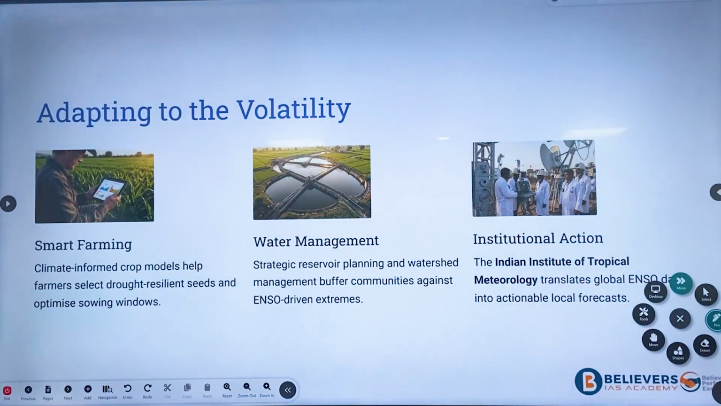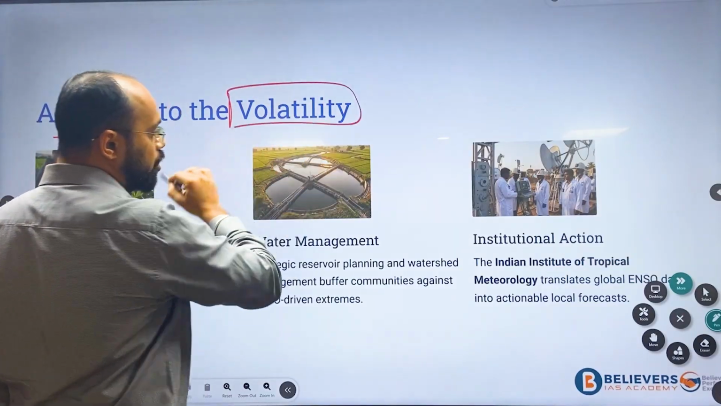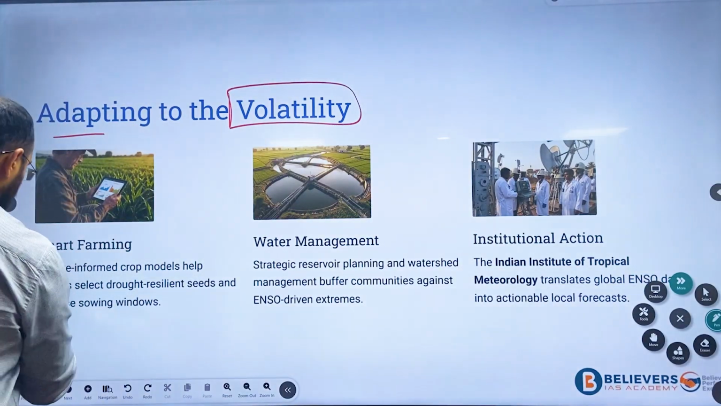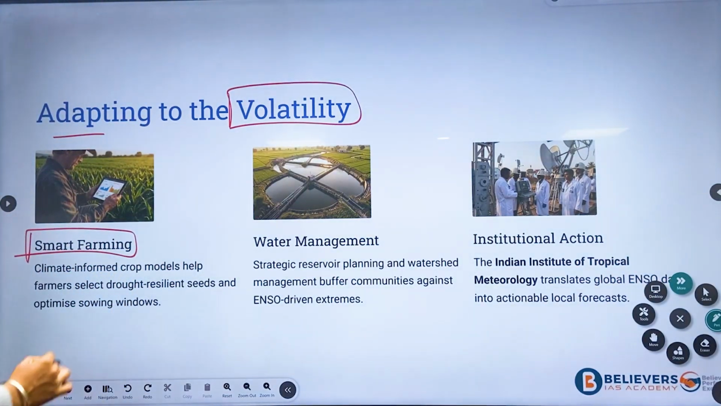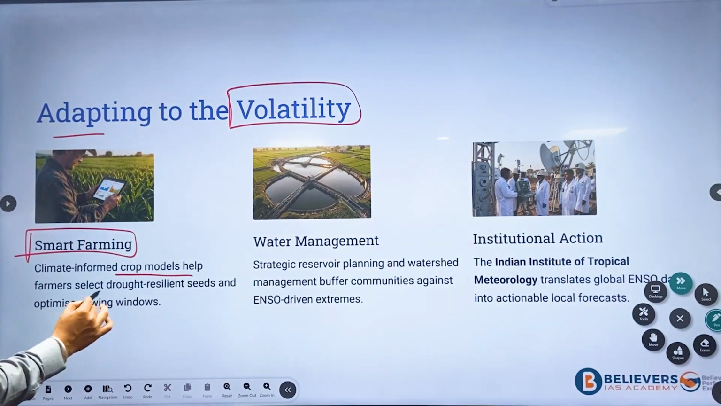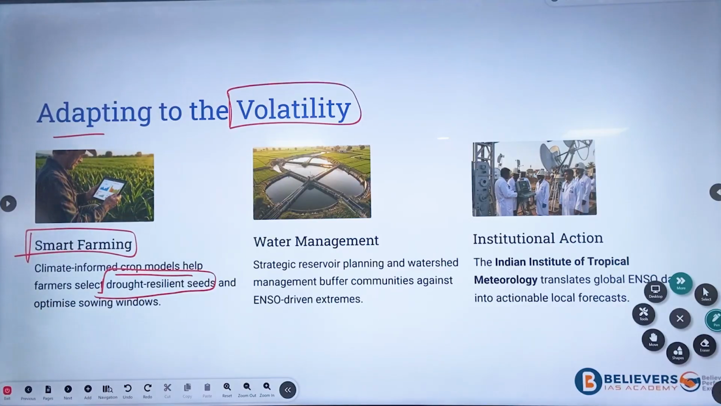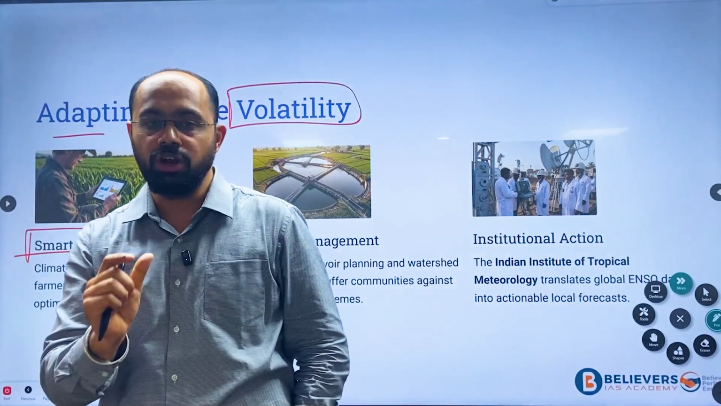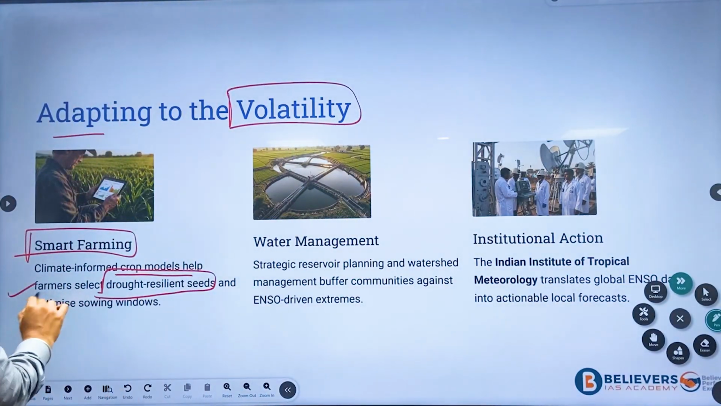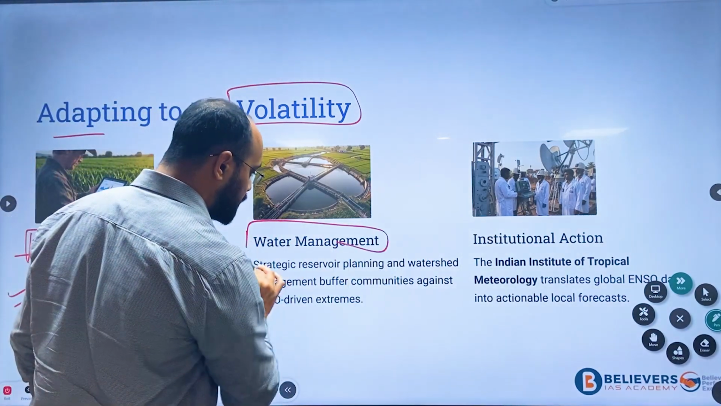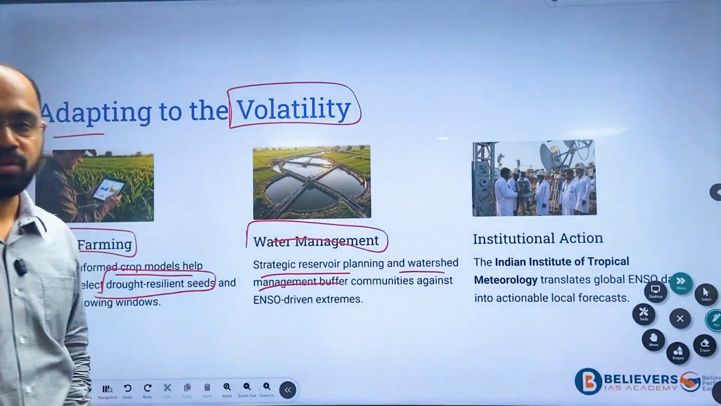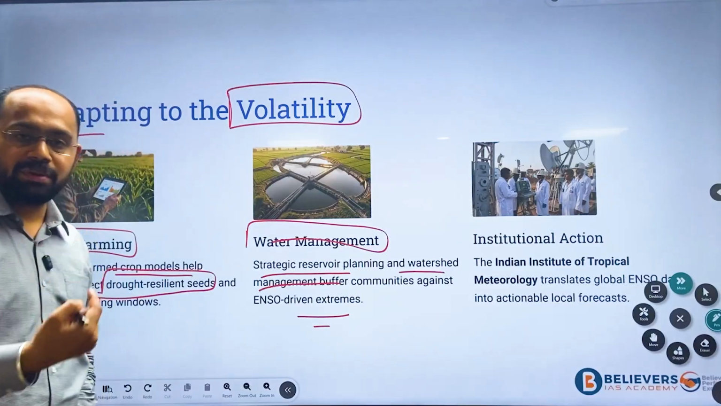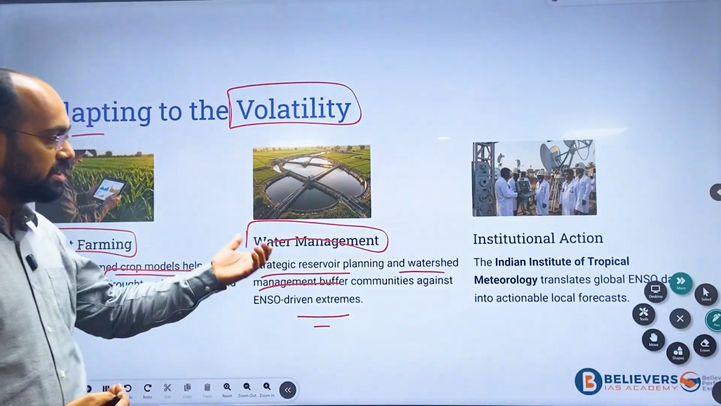Next, we come to adaptability. What can we do to avoid this extreme situation? One is smart farming, which means soil and crop modules help farmers get drought-resistant seeds, which can be grown even with a small amount of water. Next is water management, strategic reservoir planning and watershed management. These are initiatives that can be taken to prepare ourselves for these kinds of years.